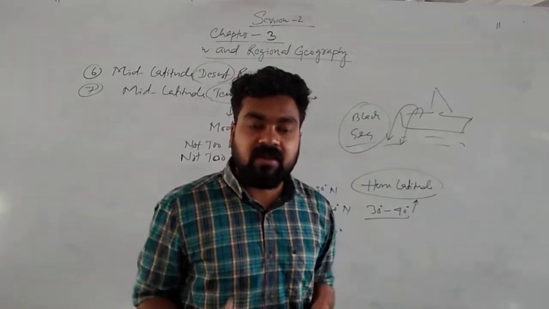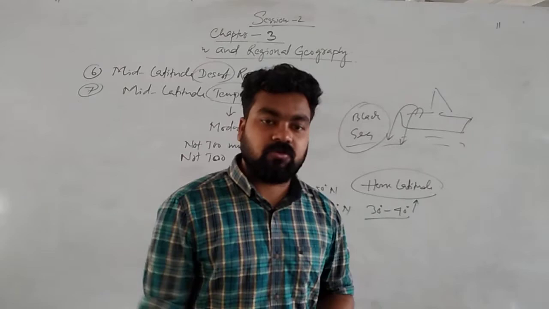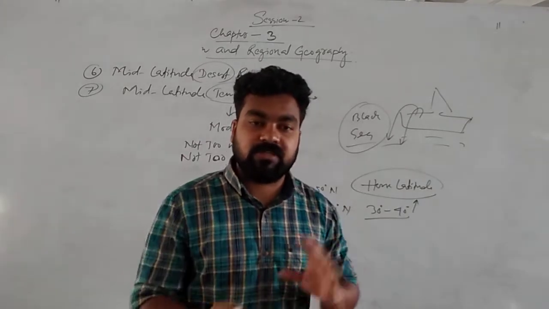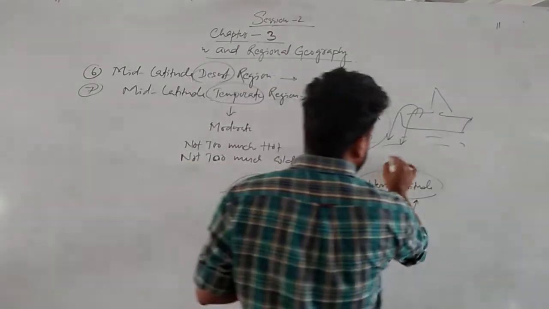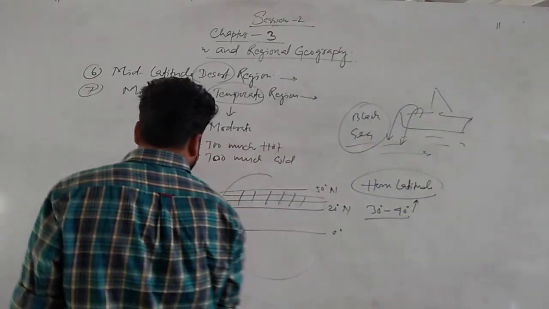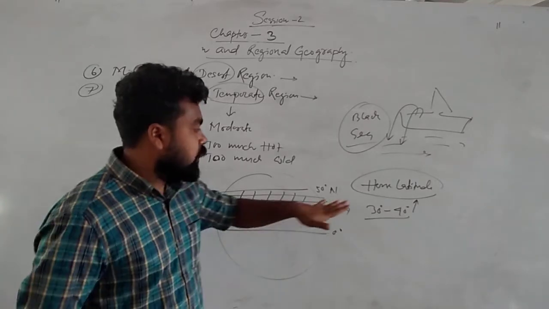That's why it is called the horse latitude, according to their behavior. So this horse latitude falls in the mid latitude region, which is called the temperate region.